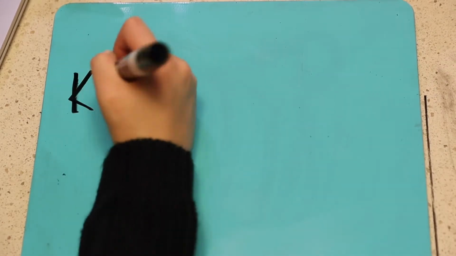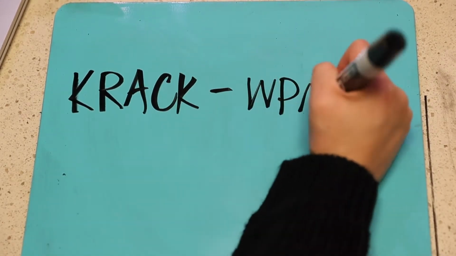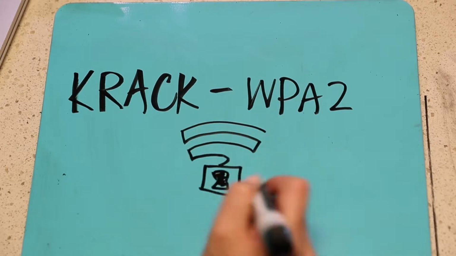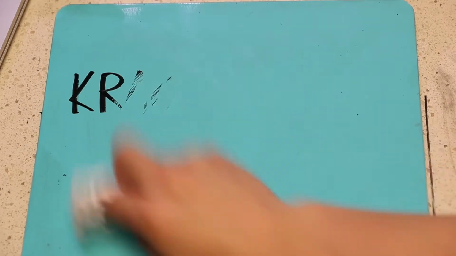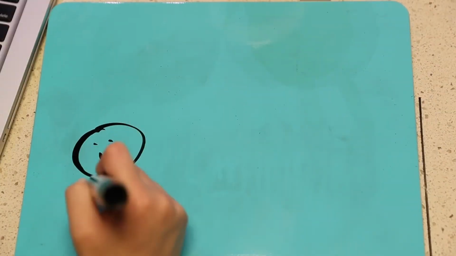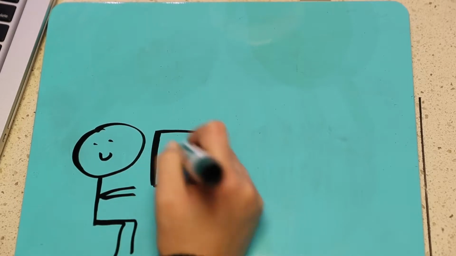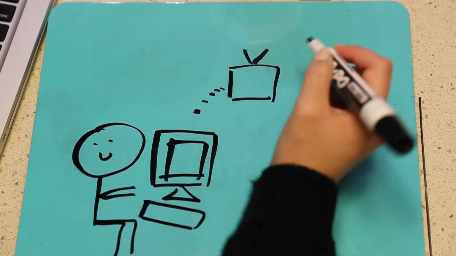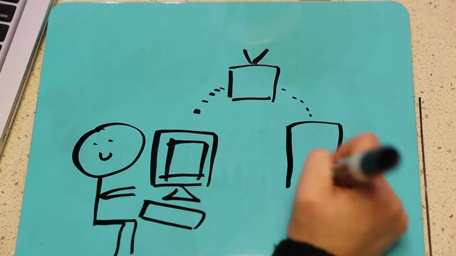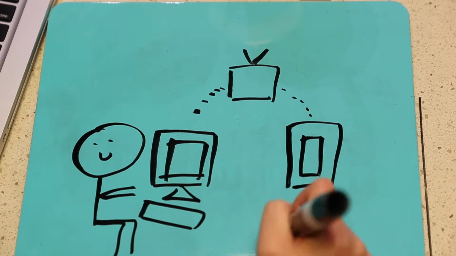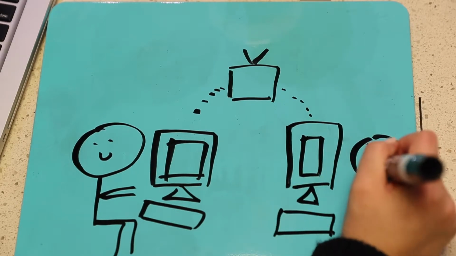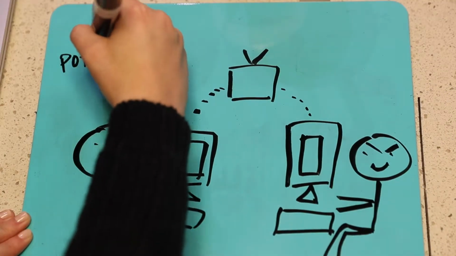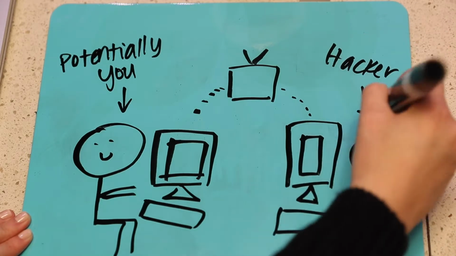Today we'll be talking about the recent WPA2 vulnerability, also known as the KRACK vulnerability. This attack specifically attacks the WPA2 protocol that is used to secure communication between a device and a router. This attack allows people to intercept data, but also in some cases inject data. This means hackers can steal your passwords and other personal information, as well as inject malware or commands such as sending money to themselves. The attack works against all modern protected Wi-Fi networks, is especially devastating against Android 6.0, but affects all devices using WPA2.